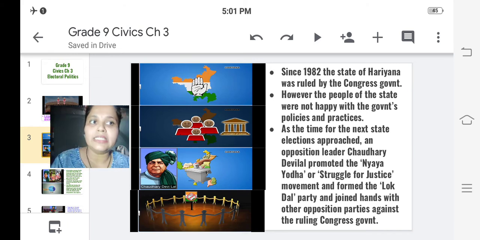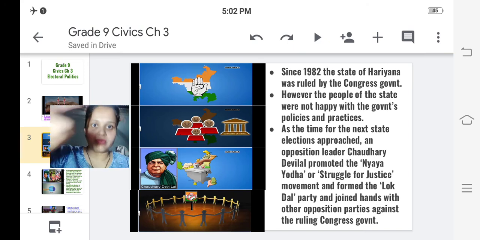Since 1982, the state of Haryana was ruled by the Congress government. So Haryana, since 1982, had a Congress government ruling, in the sense people had voted for the representatives of the Congress party. Because of that, Congress party was ruling in that state.